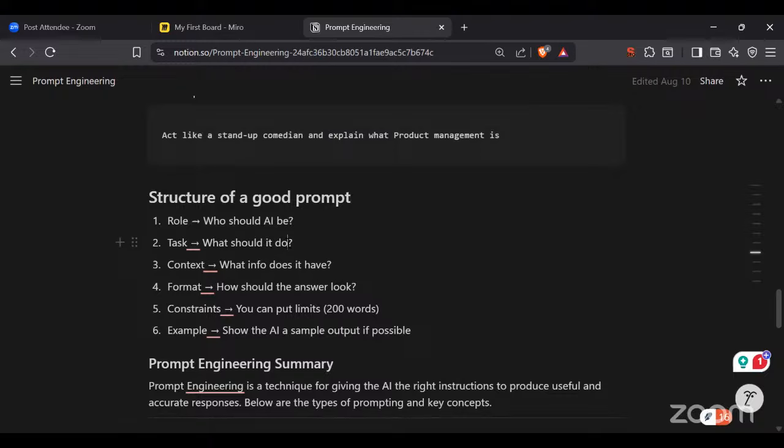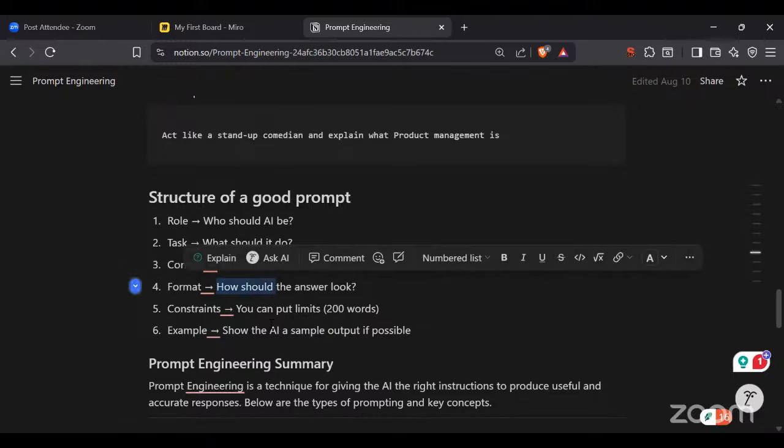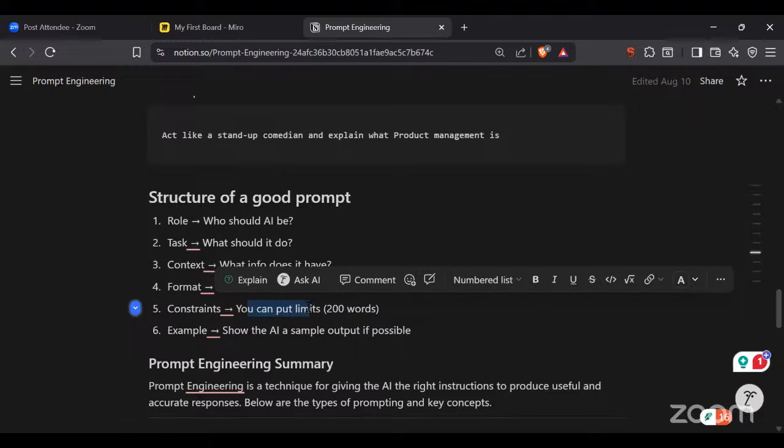So we will assign a role, then we'll give a task, what task exactly you need to do, and then after that we are going to have a context, like what information it has, whatever information we are expecting as an answer. Now how you want your answer to look, that format you will also define. And after that you will put a constraint, that I don't want these words to be included, I want the entire values in a short format, let's say 10, let's say 100 words or 150 words.